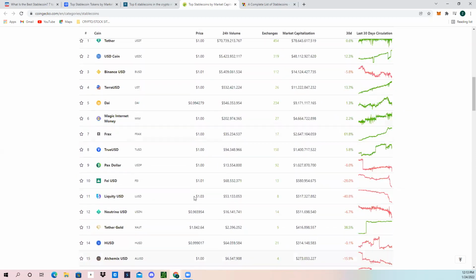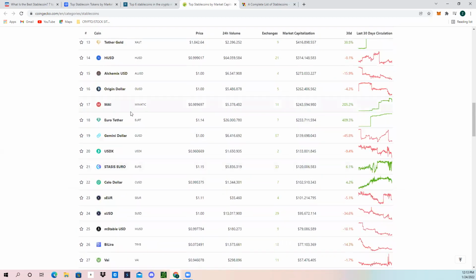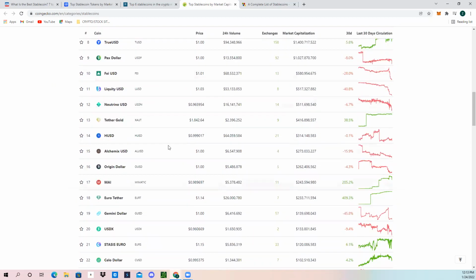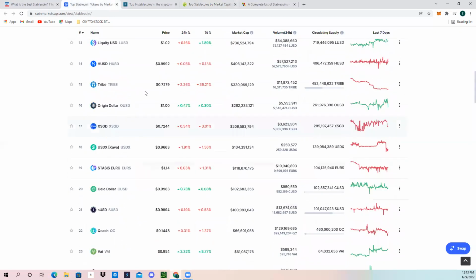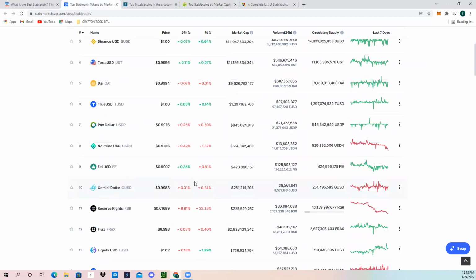So that basically shows you that, depending on which one you're looking at, it will show up a little bit differently. Like Origin Dollar, OUSD, is 16 on here, and let's see where Origin Dollar is on this one. Oh, it's 16 as well here. So it does vary a little bit between these.